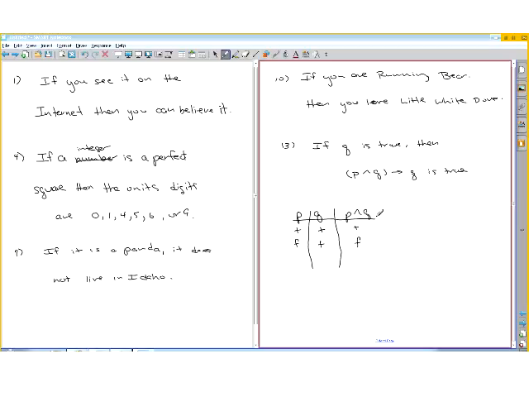Then this part is the conditional. Q can be either true or false. The only time this conditional is false is when this is true and this is false. Since these are both true, that's going to be true. And because it's false, false, that's also true.